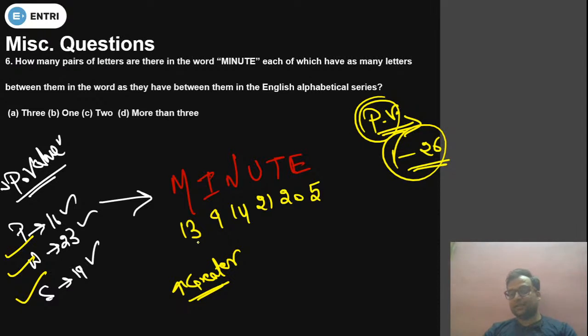See, 13 is there, so the greater number should be 14. 14 is not there, then 15 is not there, then 16, 17, and 18 are not there. So from 13 we are not forming any pair. 9, after 9 10 is not there, 11, 12, 13 no. 14 is there, after 14 15, 16, 17 no. After 21 22 is there, no. 23 is there, no. So as I analyze the numbers, I can see we are not forming any pair from the forward direction by seeing the place value.